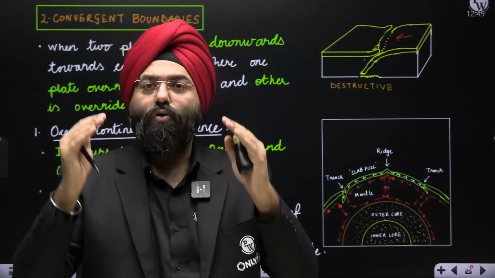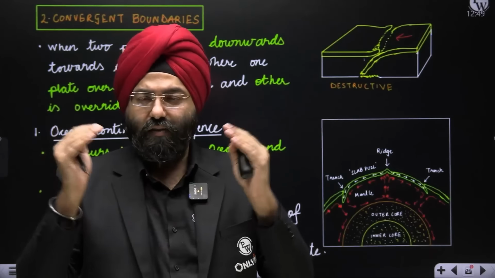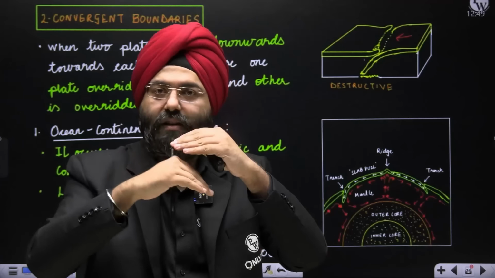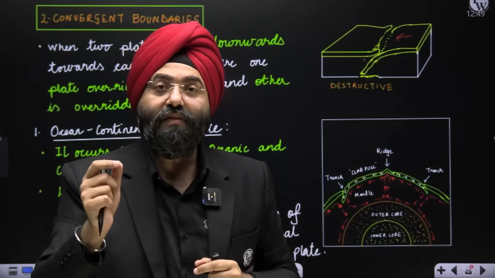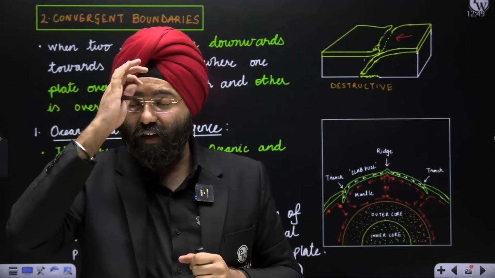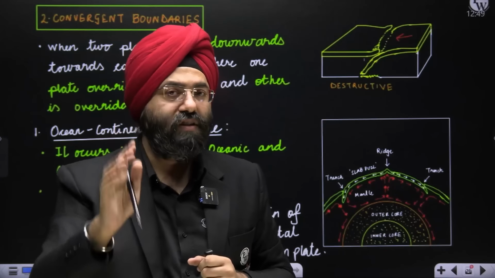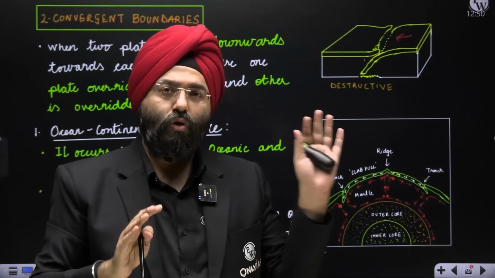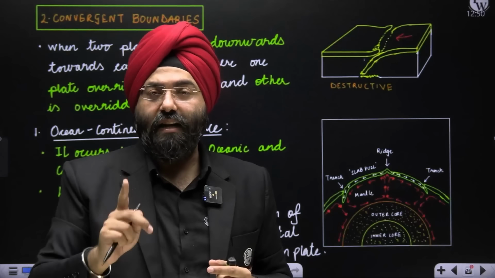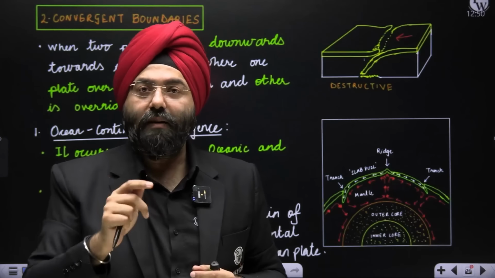If supposedly continents are basically colliding, in that case also the one which is more dense will be the one which will be subducting. So it is density which basically decides which one is going to subduct beneath the other plate. This is a very important concept, and you should always remember that, because many people just rote learn it and do not understand this concept. So density is the one which is deciding which plate will subduct. Subduct means which will move down.